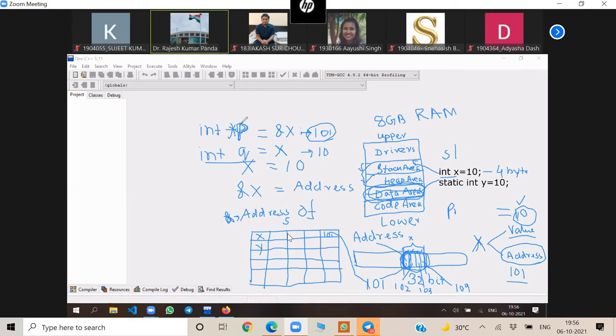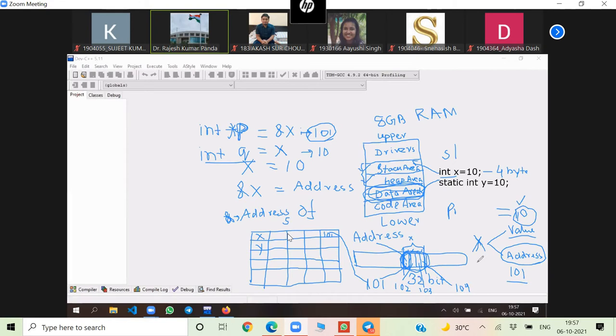Okay, so then what is the definition of pointer? In the interview they ask, don't say that pointer is a variable to store the address of another variable. It's partly correct. Because pointer is a variable to store the address of a memory location. And that location can be address of your variable, address of a function, address of array, address of structure. It not only contains the address of variables, it contains the address of a memory location. Okay, simple. So now we understand the definition of pointer. What is pointer? Pointer is a variable we store the address of a memory location.